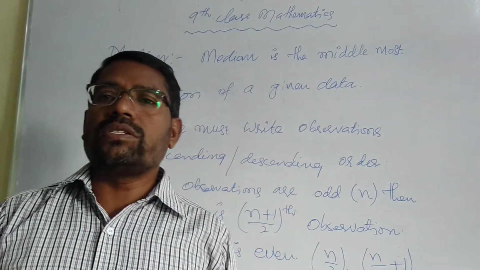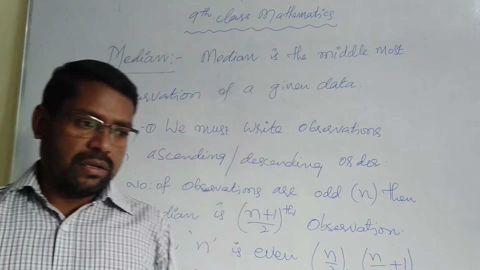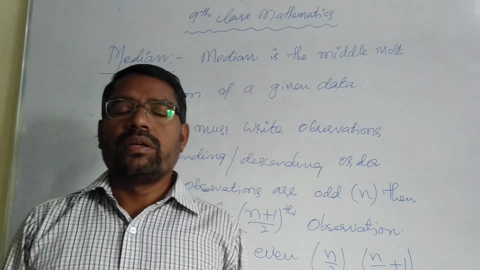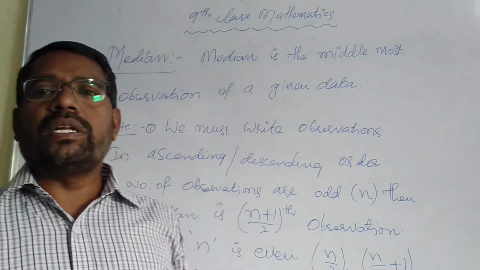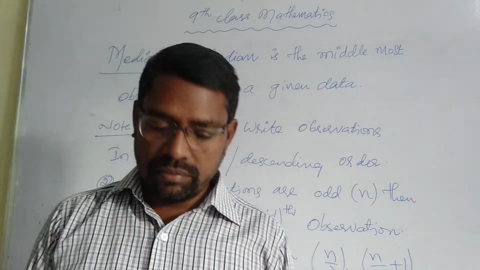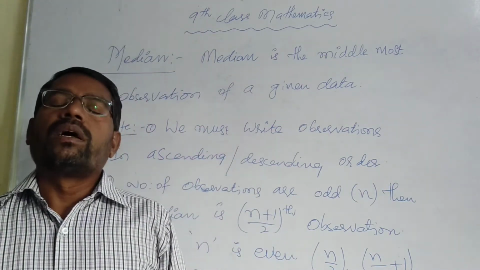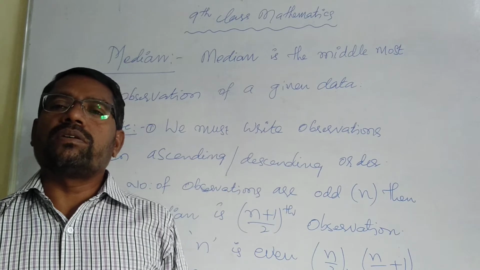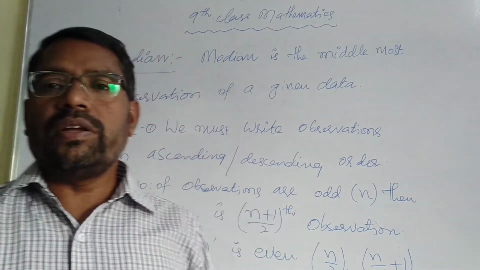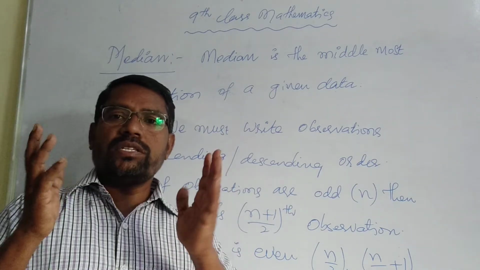In the previous class you already learned about the arithmetic mean, the general method and the direct method. The mean, that is x bar, is equal to the sum of observations divided by the number of observations. Already you learned these things.